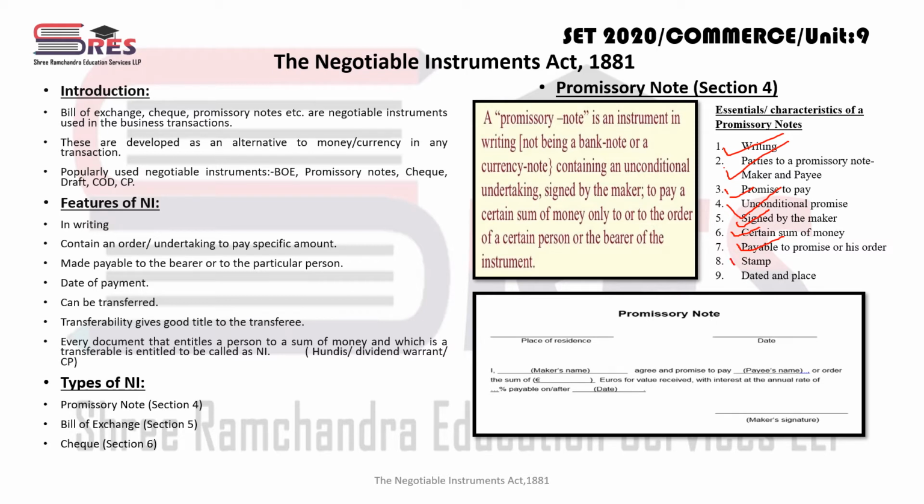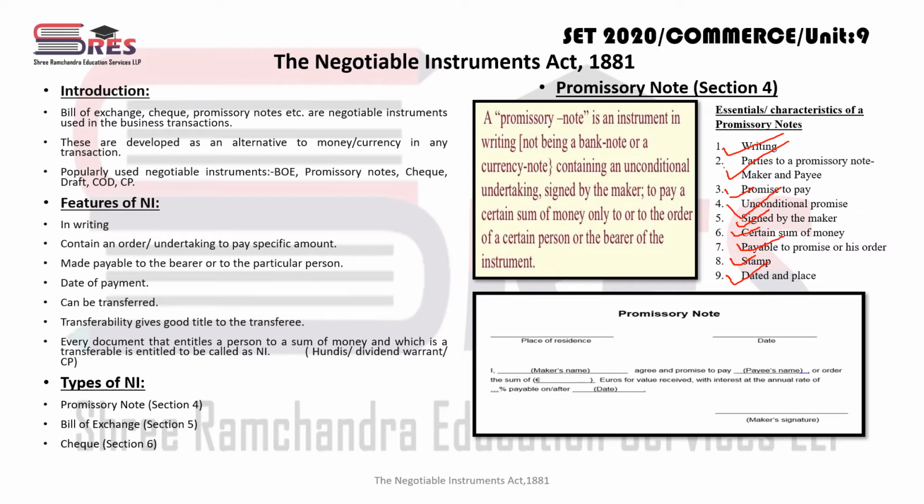It should be stamped wherever the Indian Stamp Act is applicable. As per the Indian Stamp Act, every document must have a certain kind of stamp. Okay, तो उसके हिसाब से stamp होना चाहिए if it is required. And very important, date and place are also written on the promissory note. This is the format of a promissory note.